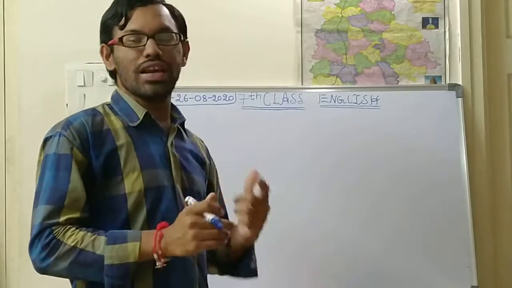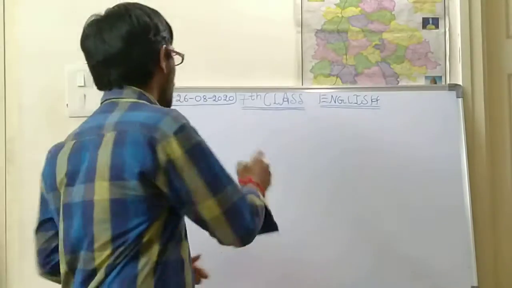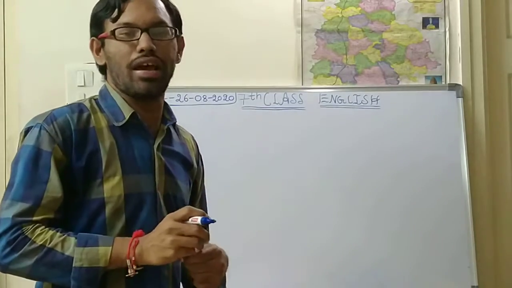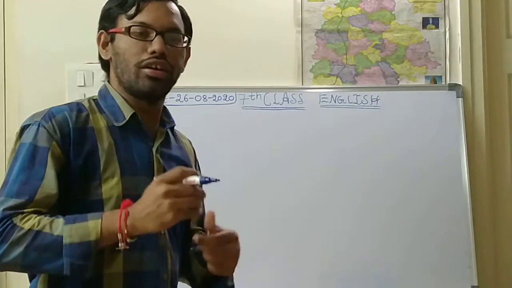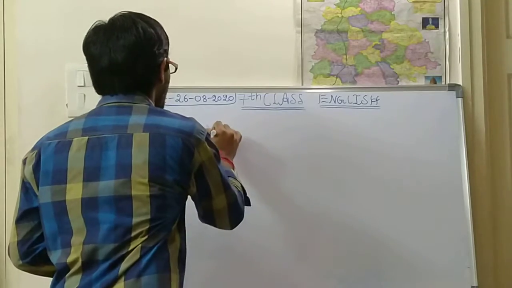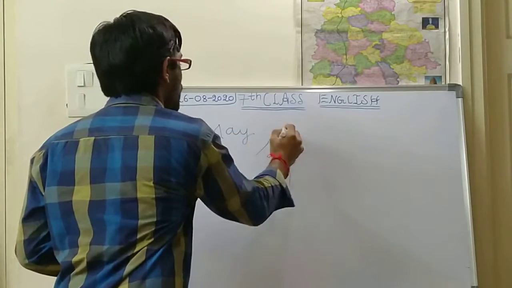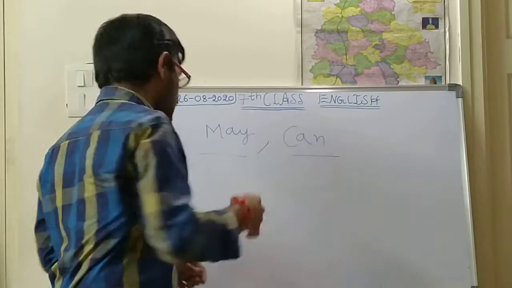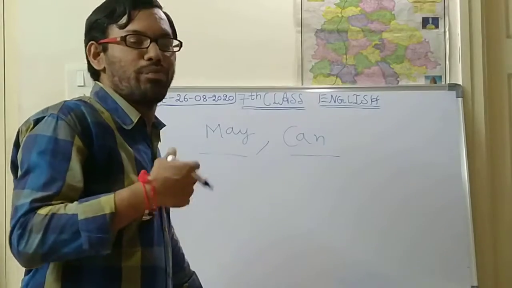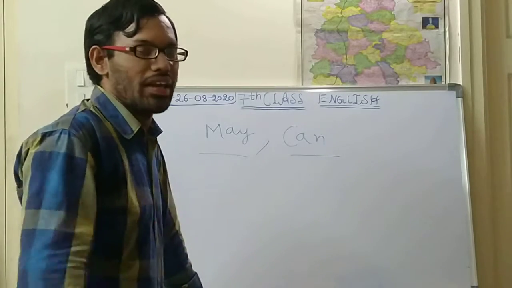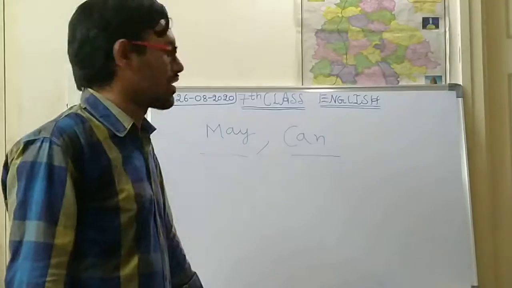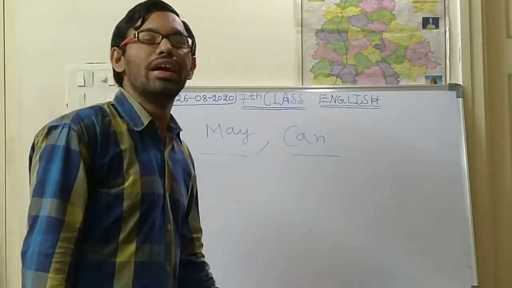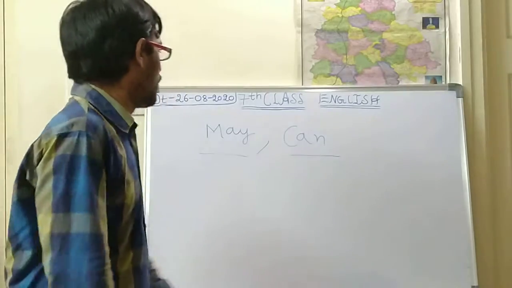In the previous class, we were discussing one of the exercise parts in the in-text unit. We discussed what is may and what is can, and how they are used in our daily speaking and in our daily life. Is it right?